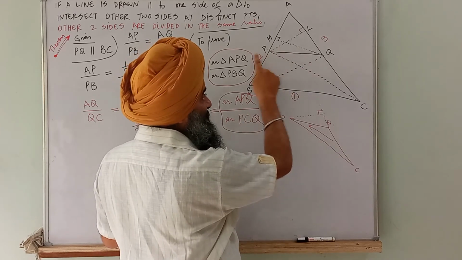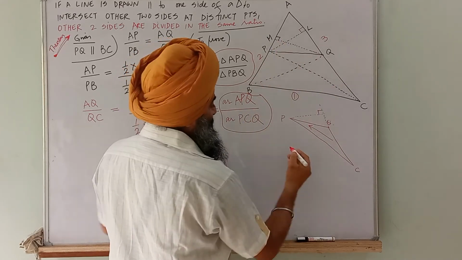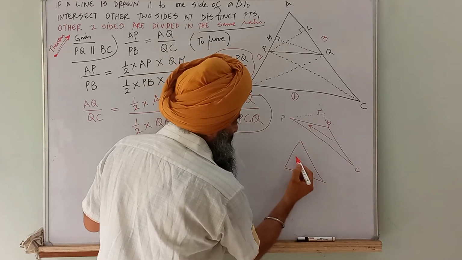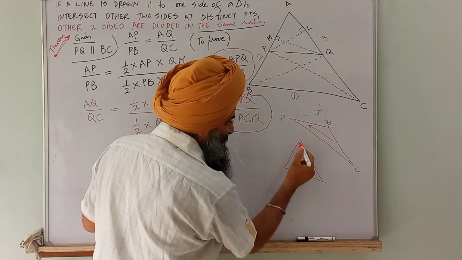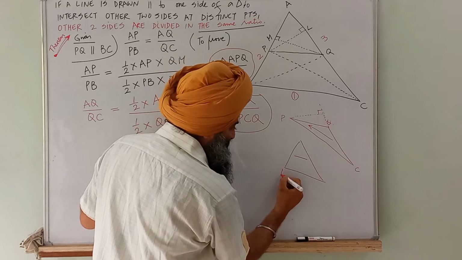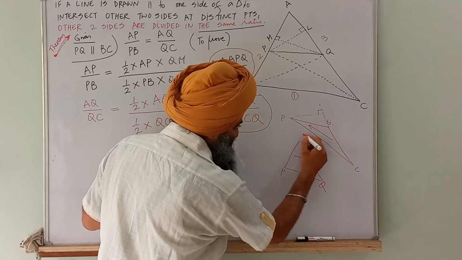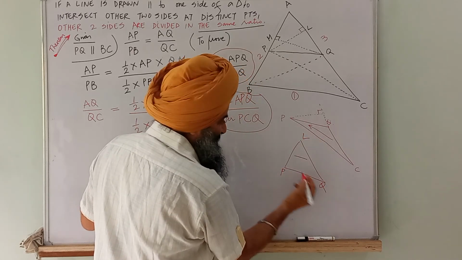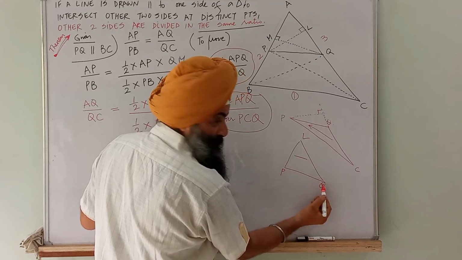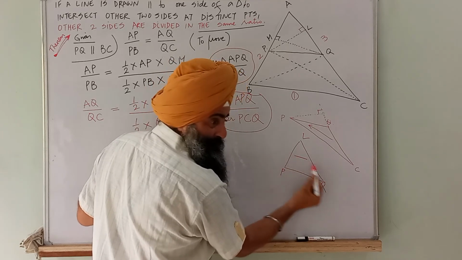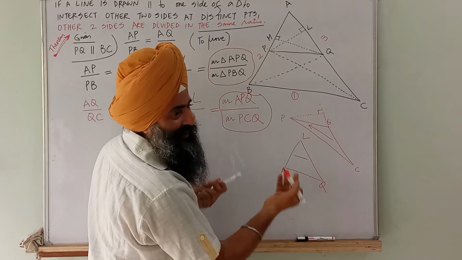If this line is not intersecting these two sides, see, LPQ is a triangle, this line is parallel to PQ, but it is not intersecting two sides, so I can't define the ratio.